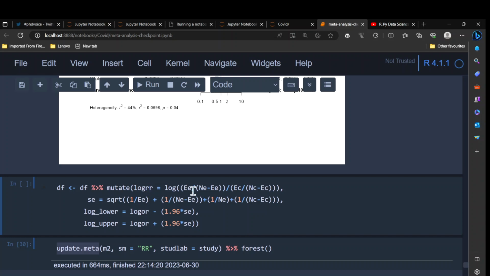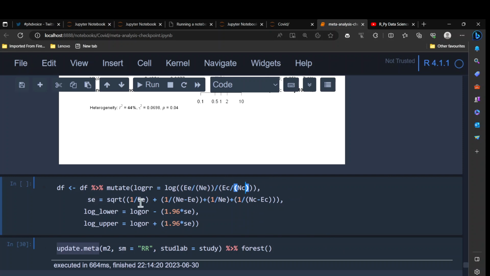The log risk ratio is the number of events in the experimental group divided by the total, so I will have to remove this subtraction, and again remove it, so it will calculate the probability. Now I get the log risk ratio from these values.